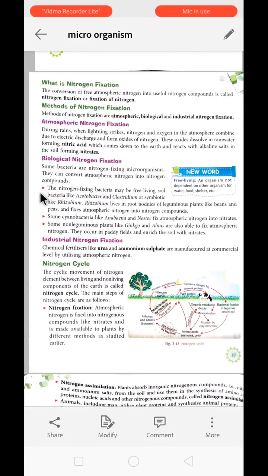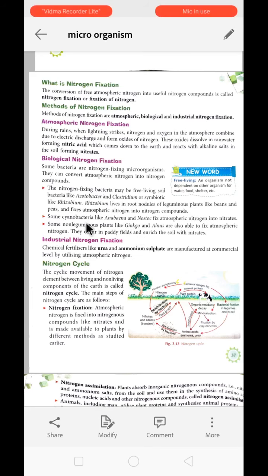Okay, from this point, the nitrogen fixation bacteria may be free living soil bacteria like Azotobacter, Clostridium, and symbiotic like Rhizobium. Rhizobium lives in the root nodules of legume plants like beans and pea and fixes the atmospheric nitrogen into the soil.